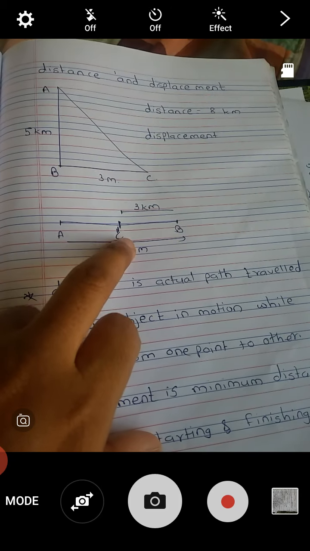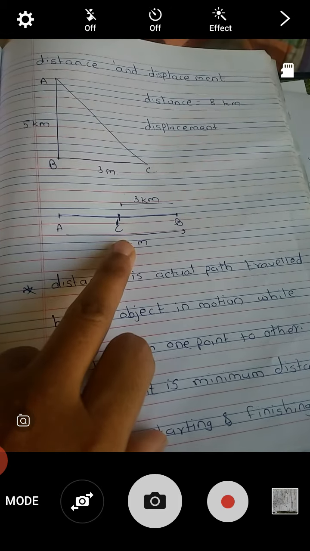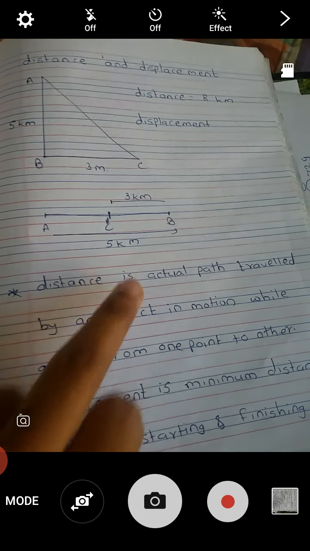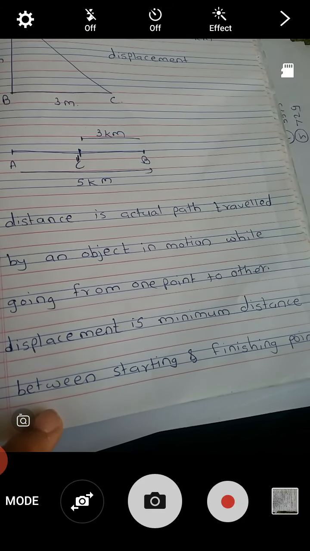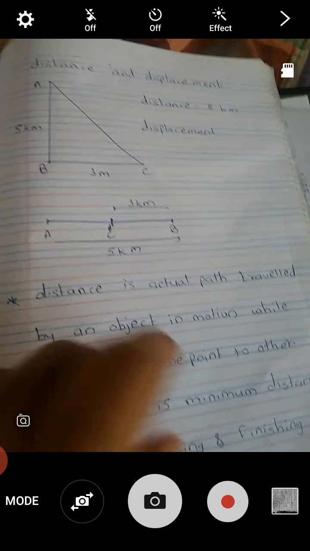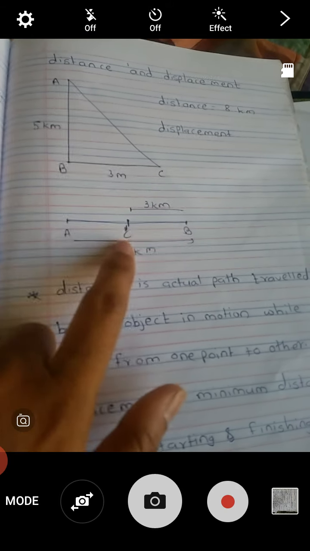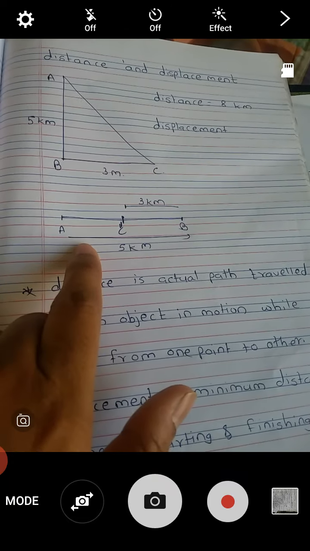Here what is the distance remaining? 5 minus 3 is 2, that is, displacement is 2 and distance is 8 kilometers. Displacement definition: displacement is the minimum distance between starting and finishing points. Here the starting point is A, the finishing point is C. What is the difference between these two? 5 minus 3 is 2.